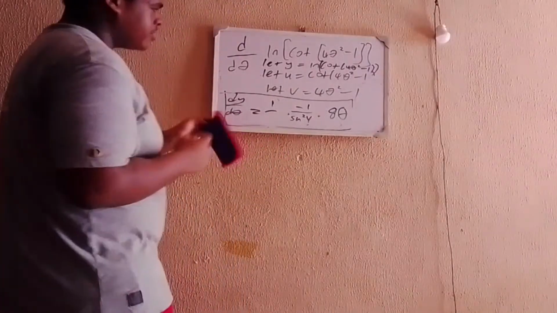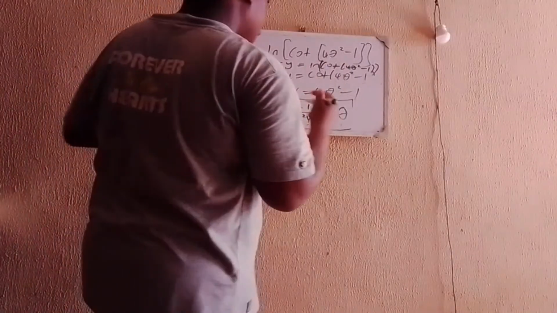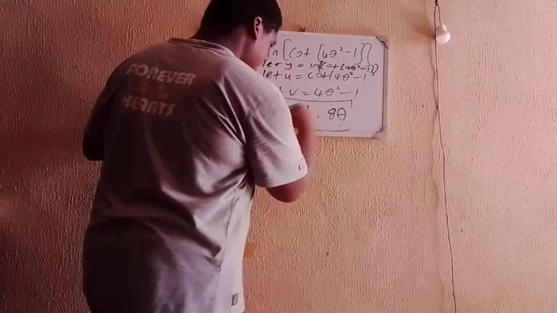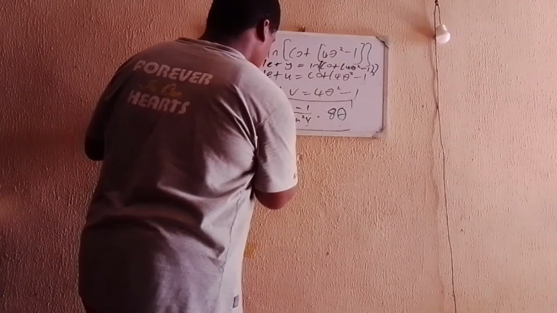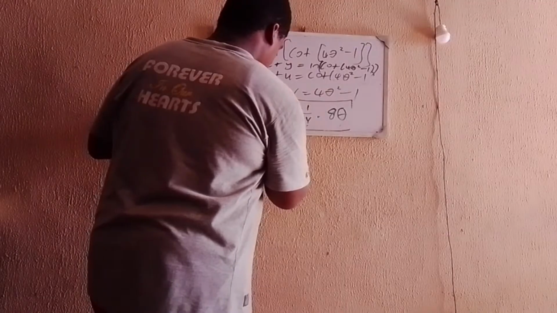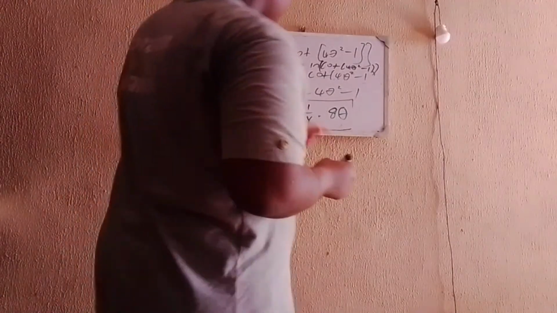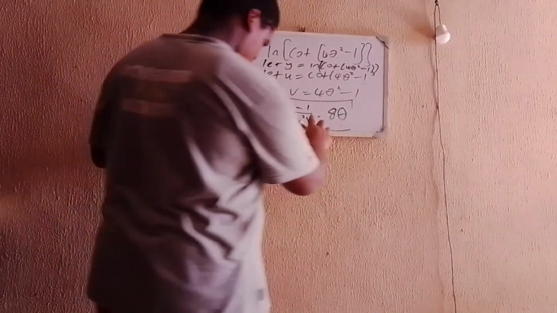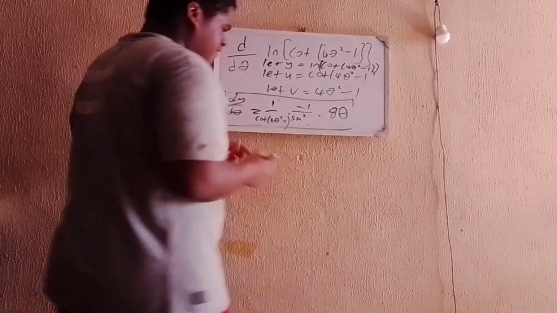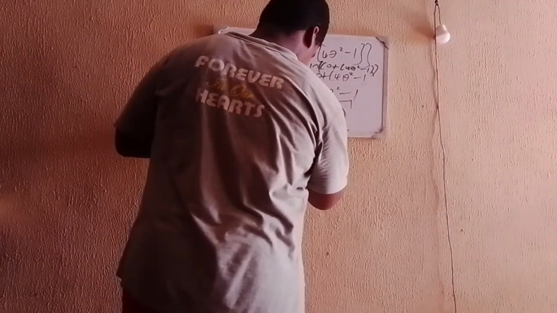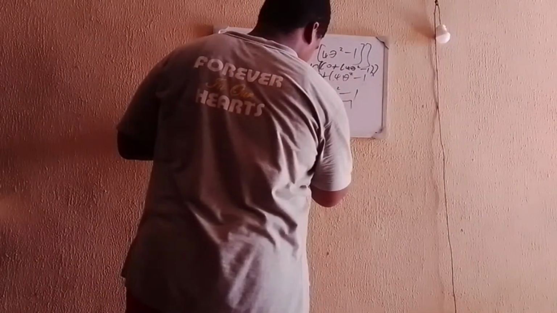So now we have 1 over u, which is equal to cot of 4θ squared minus 1. So we write it there. Now what is v? v is equal to 4θ squared minus 1. So instead of sine square v, we have sine square of 4θ squared minus 1.